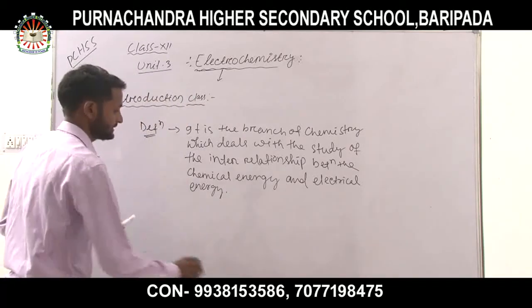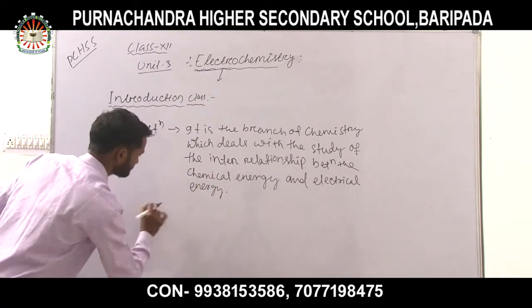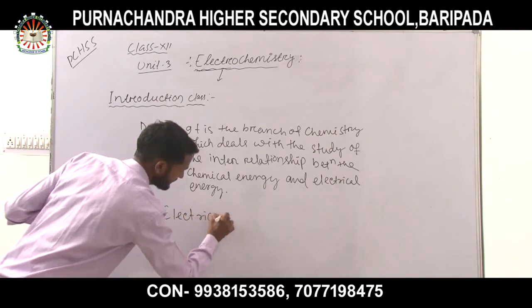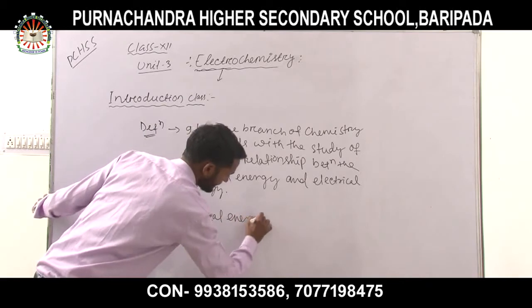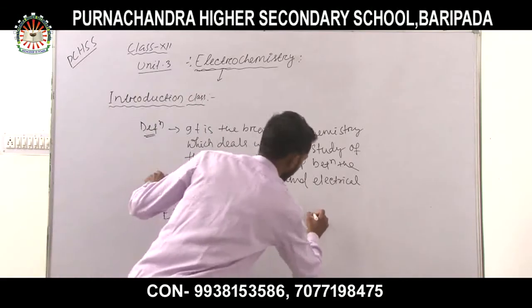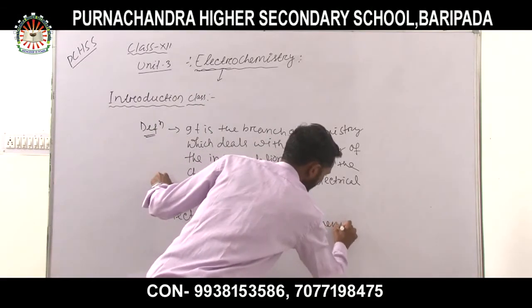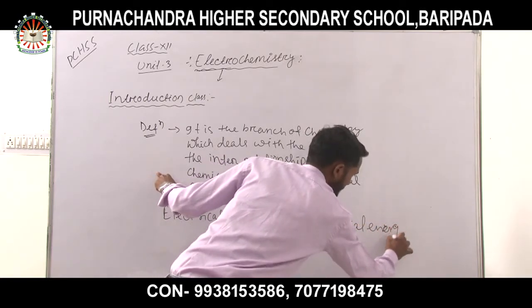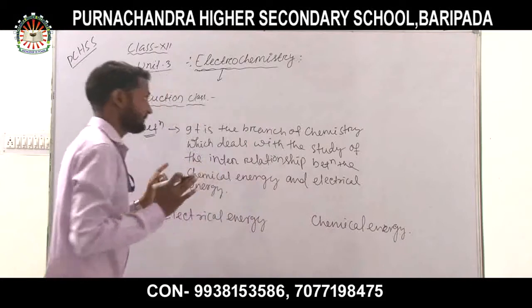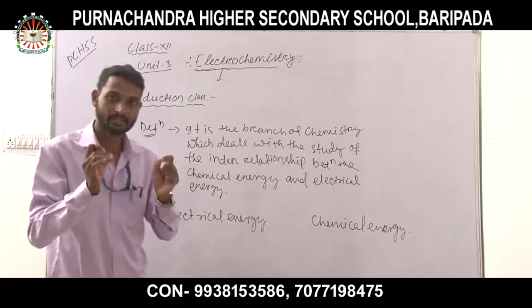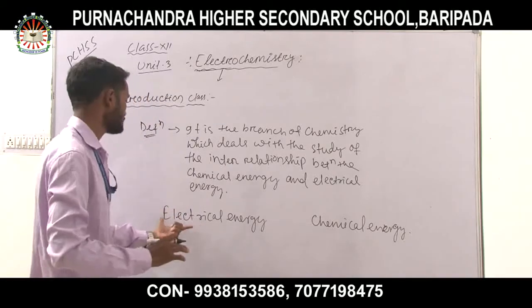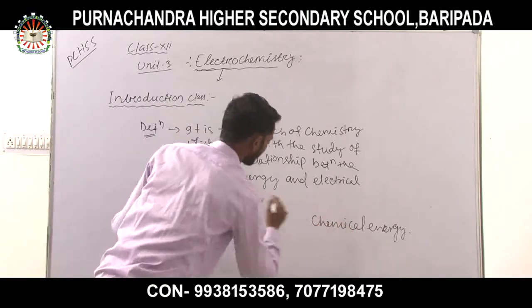Here is electrical energy and here is chemical energy. That is the first class of electrochemistry, the introduction class.